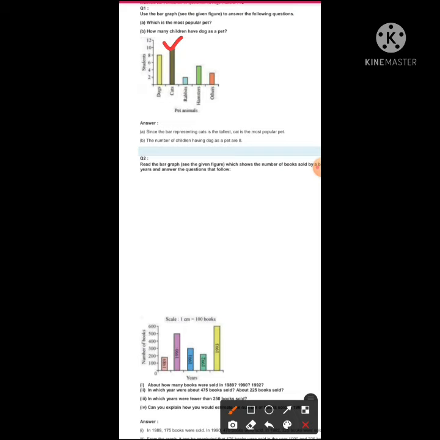Now see part B. How many children have a dog as a pet? So you can see the dog. See the dog is at how much? At 8. So how many children like the pet dog? The number of children having a dog as a pet is 8. You can know by the bar graph how many children like the pet dog. So the answer will be 8. Now let's move on to the next question.